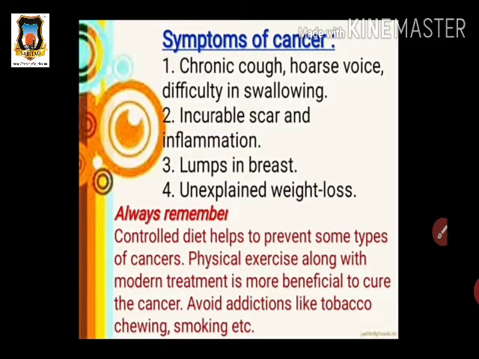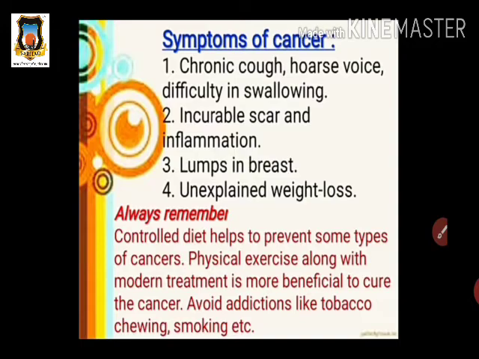Also, modern treatment is more beneficial to cure cancer. In some cases of cancer, physical exercise is also important for cure. Also you should avoid addictions like tobacco chewing, smoking, etc. By staying away from such addictions, you can prevent the disease cancer.